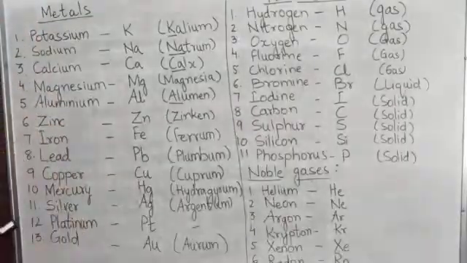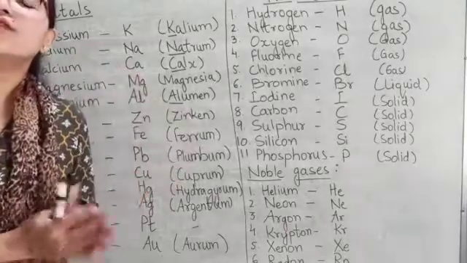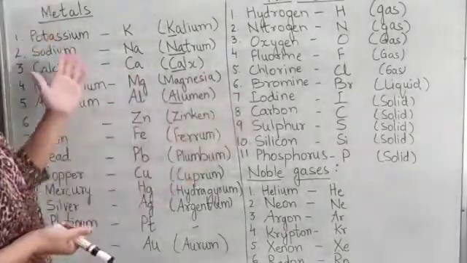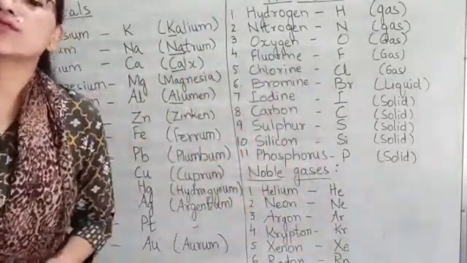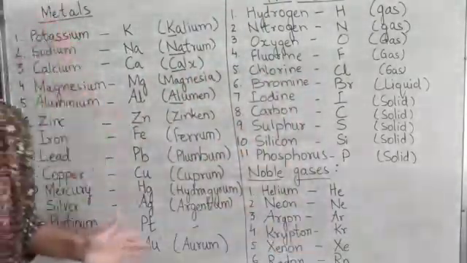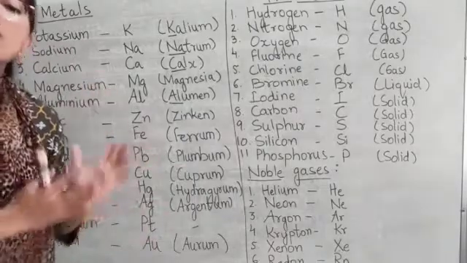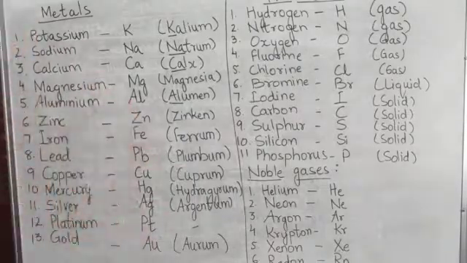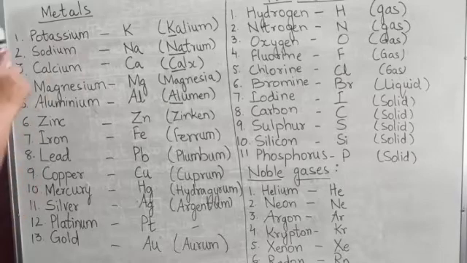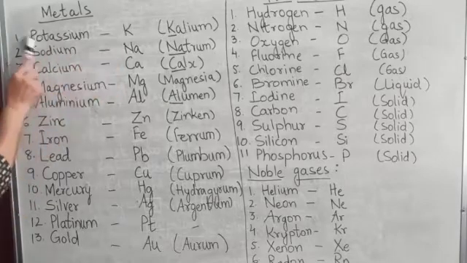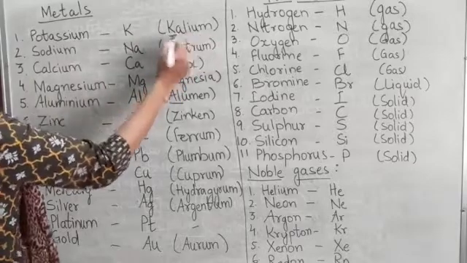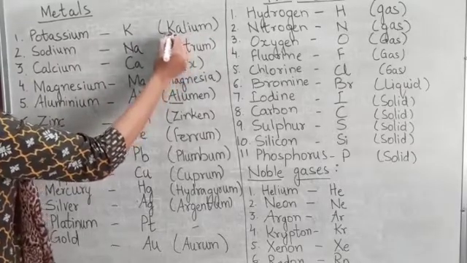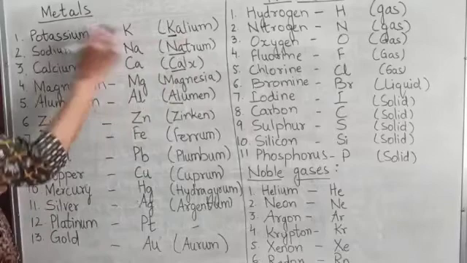Now students, let us see the symbols of the following elements. Here we have metals, here we have non-metals and noble gases. Okay, now let's start here with the metals. Let's see the symbols of different metals. The first one is potassium. Now the symbol of potassium is K. It's not P because K is derived from its Latin name kalium. Okay, so the first letter is K. That's why potassium has a symbol K.